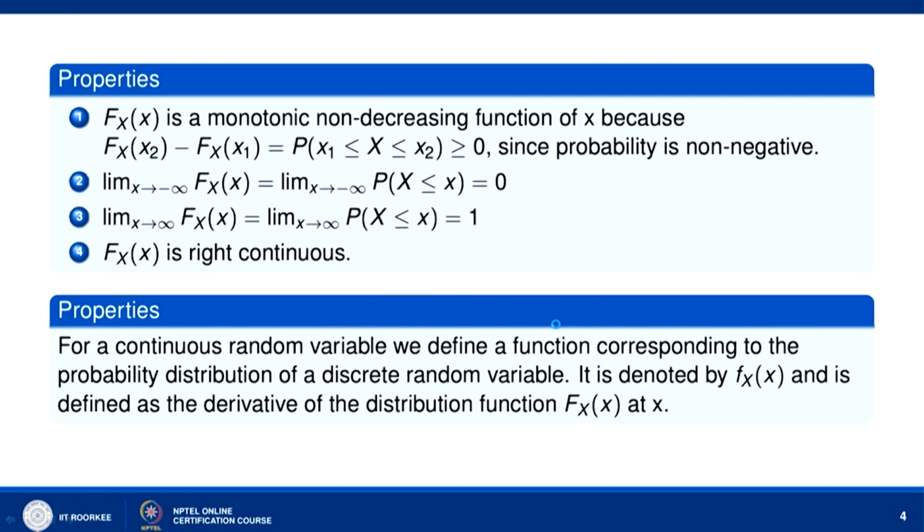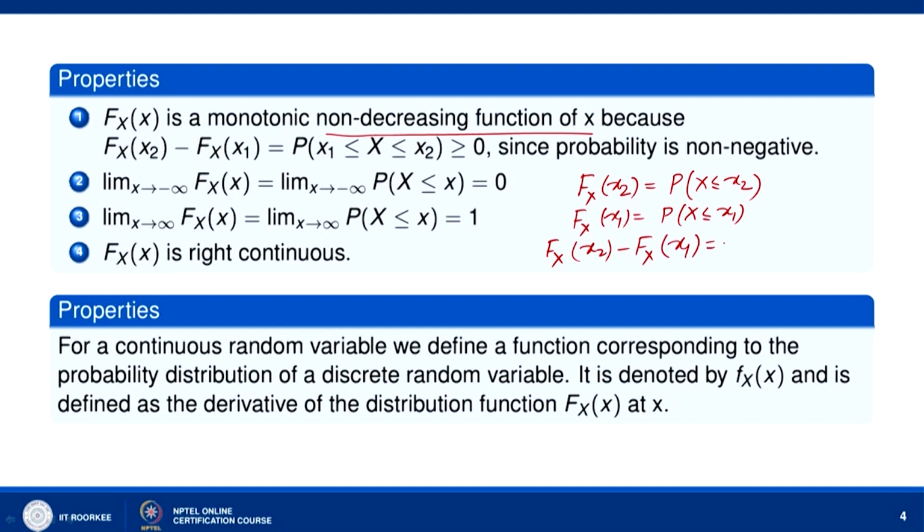Now, this F_X(x) is a monotonically non-decreasing function of x, because you can find F_X(x2) minus F_X(x1). F_X(x2) is equal to the probability that X is less than or equal to x2, and F_X(x1) is equal to the probability that X is less than or equal to x1. So, F_X(x2) minus F_X(x1) is the probability that X is less than or equal to x2 minus the probability that X is less than or equal to x1.